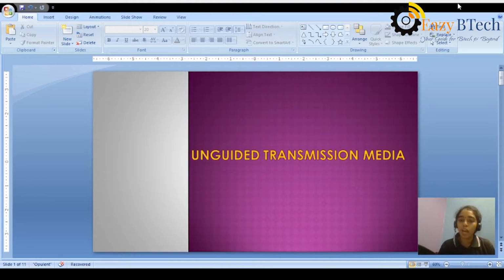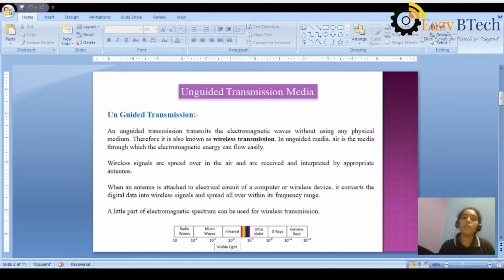Okay. So, unguided transmission media, or we can say unguided transmission, is one type of wireless transmission. We can transmit the data in the form of electromagnetic waves from source to destination without using any physical medium.